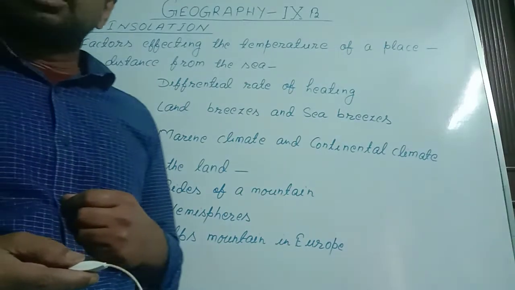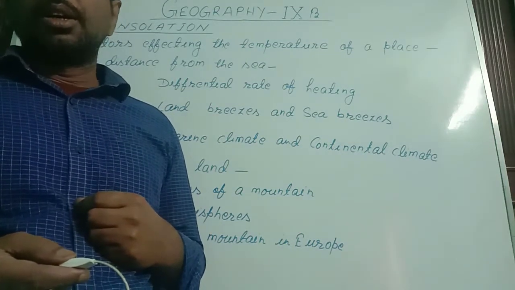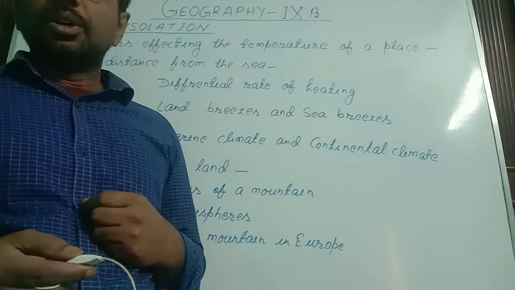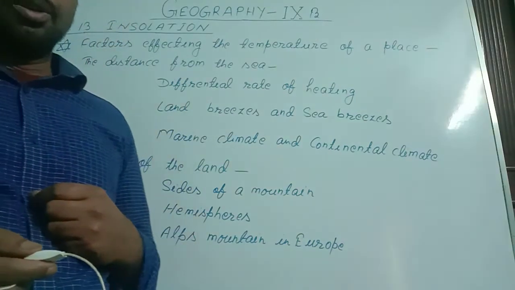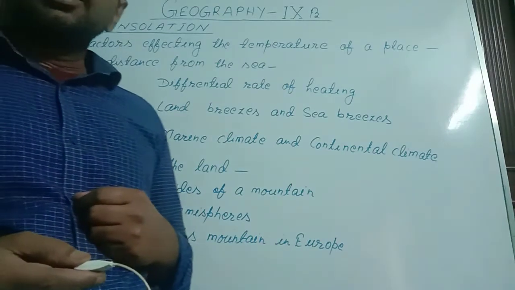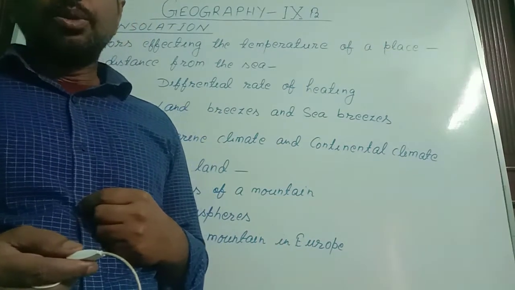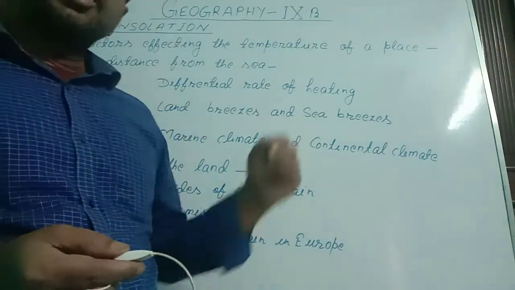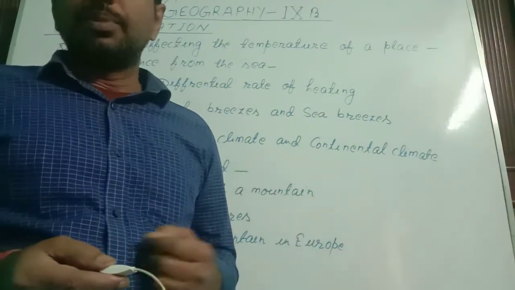So high temperature on the landmass creates low air pressure, and in that case, air rushes from the ocean to the landmass during daytime. Since the air is coming from the ocean or sea to the land during daytime, that is called sea breeze. Just opposite, at night what happens?